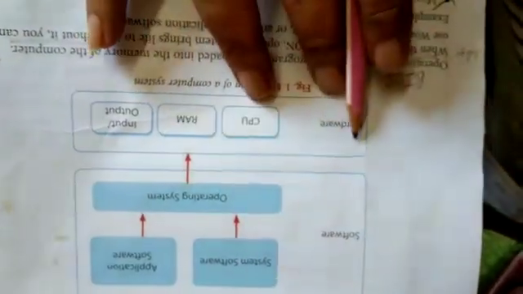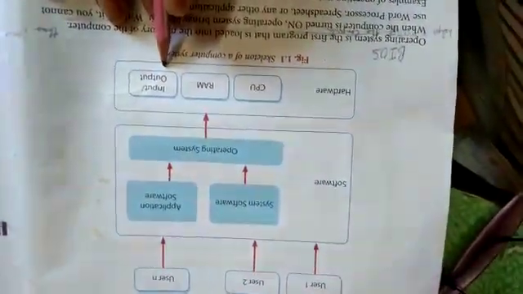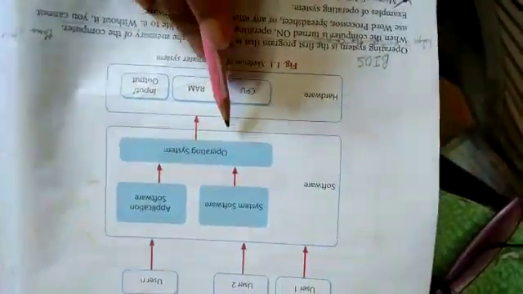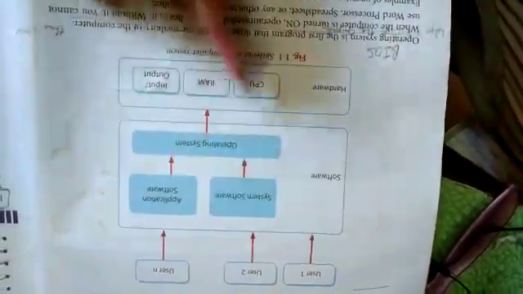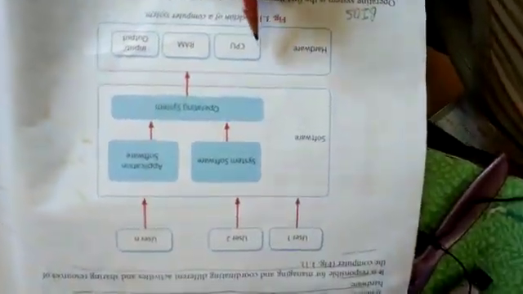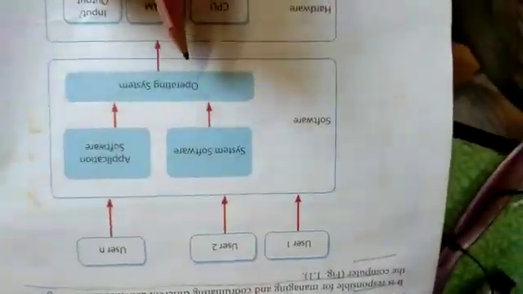So you have seen this diagram here, where a hardware skeleton of a computer system, hardware, CPU, RAM and input and output are there. On that we put software. Software consists of system software known as operating system. Application software are there like MS Word, Paint, and the users are there.